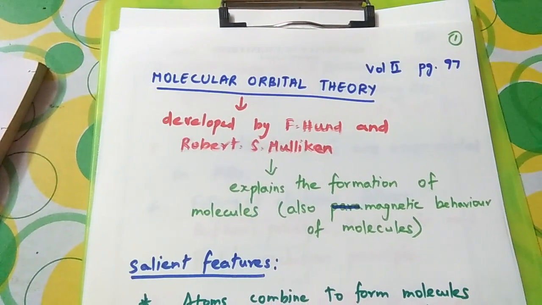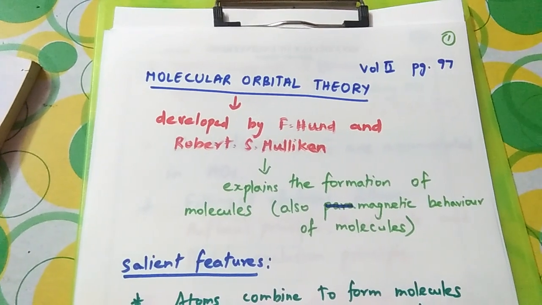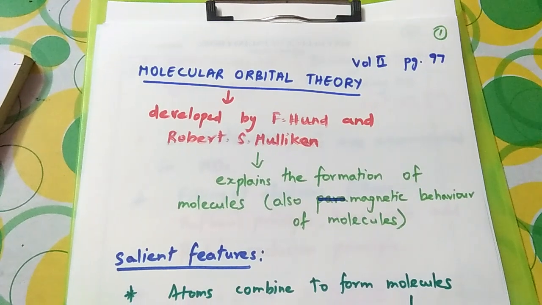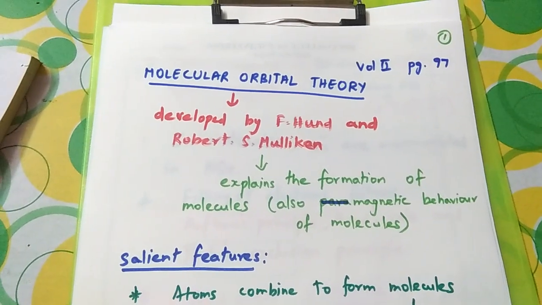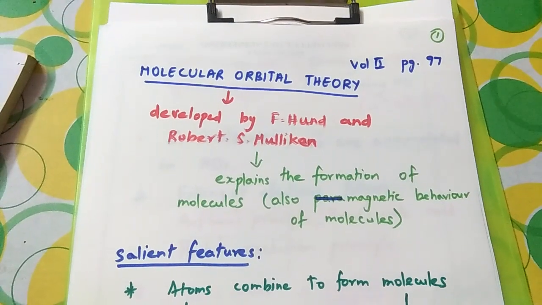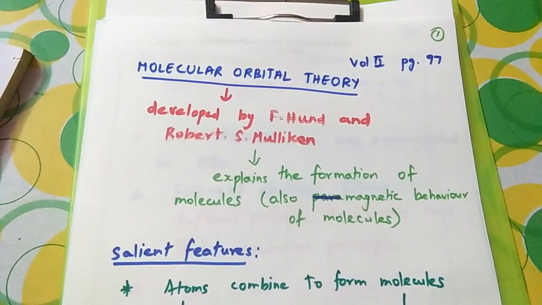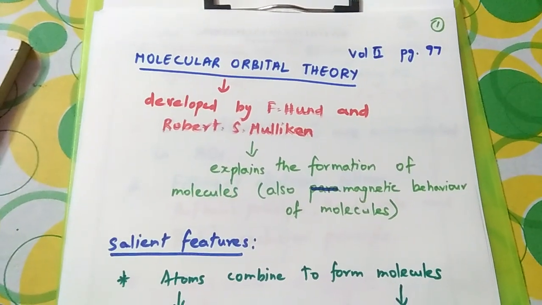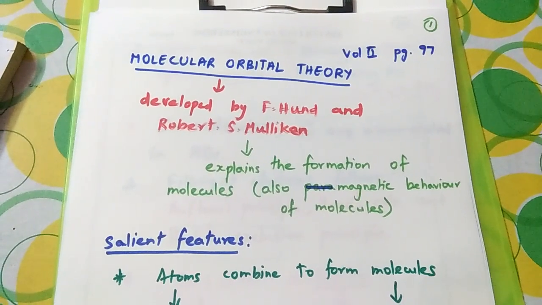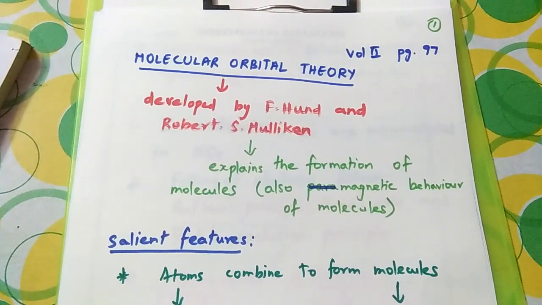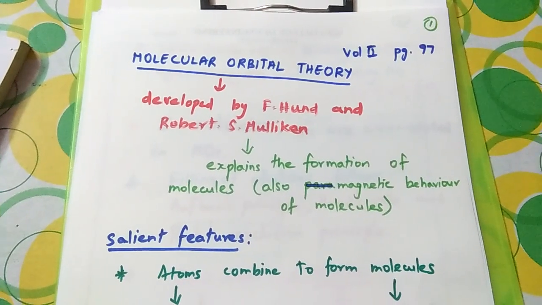We are going to discuss molecular orbital theory in this video module. Let us start our revision from today at least. Molecular orbital theory comes under chemical bonding in the second volume book, page number 97. It's a very important concept. We need to answer so many questions under this concept. So let us learn about the postulates or salient features of molecular orbital theory.